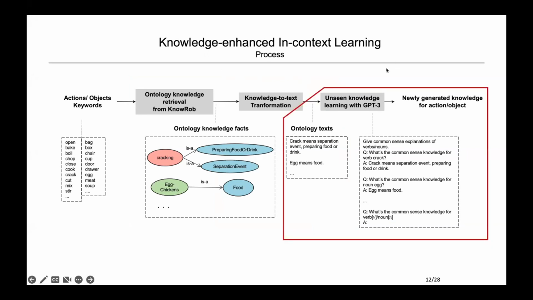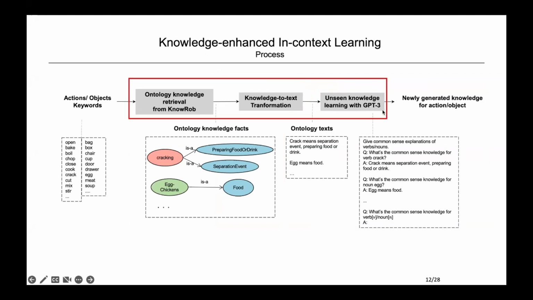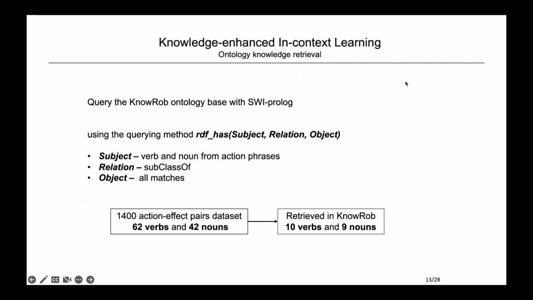The second problem is that it is a fixed knowledge base, and thus has a knowledge incompleteness problem. That means there are no explanations for some terms. How to obtain knowledge for concepts that don't have definitions in this fixed knowledge base is the second challenge. To solve this problem, we conduct unseen knowledge learning with GPT-3. I'll dive into these three components in the following part.